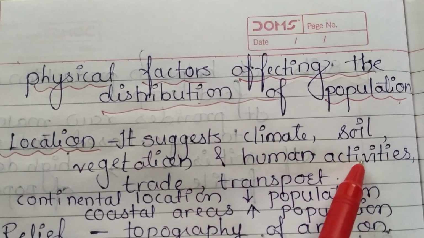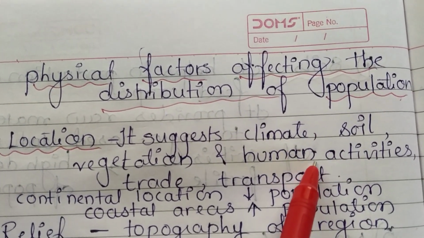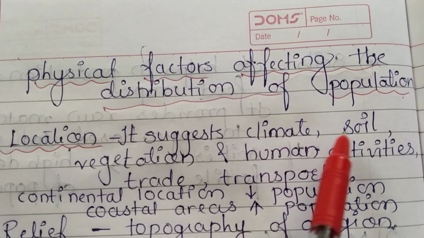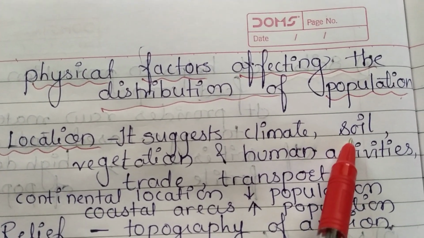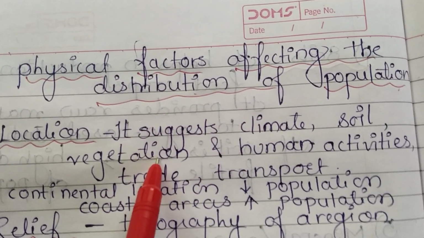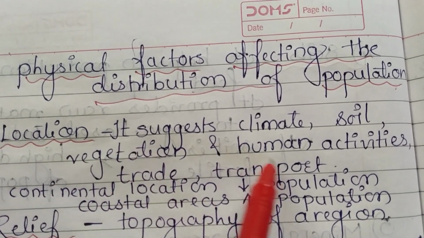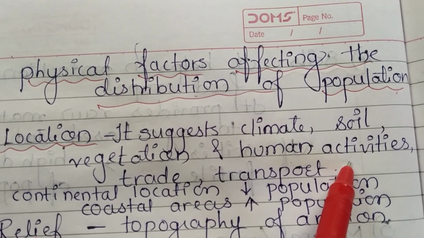You all know that based on the location, the climate is going to differ, the soil is going to differ, and according to the soil, the crops and vegetation which are going to be cultivated also change. According to the vegetation, human occupation and activities also change.